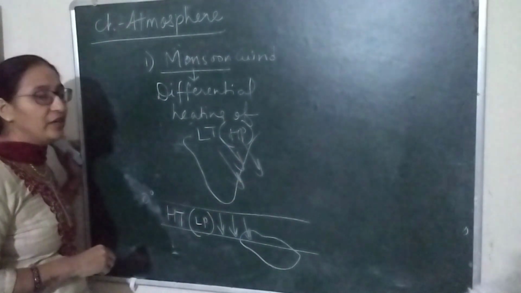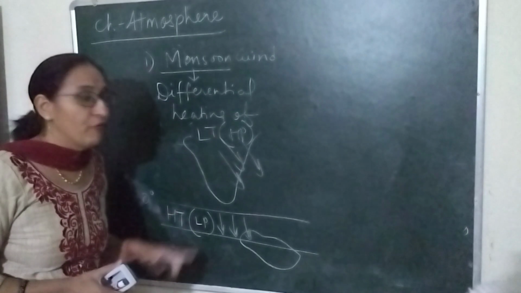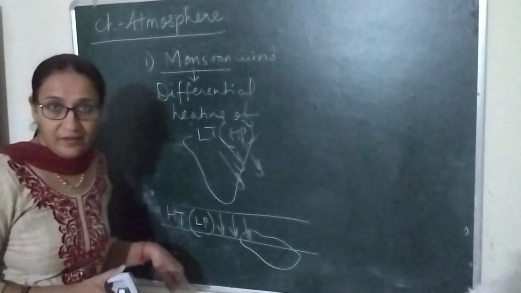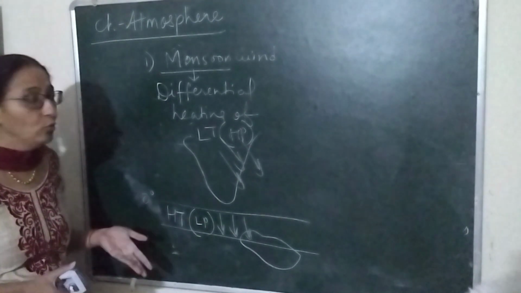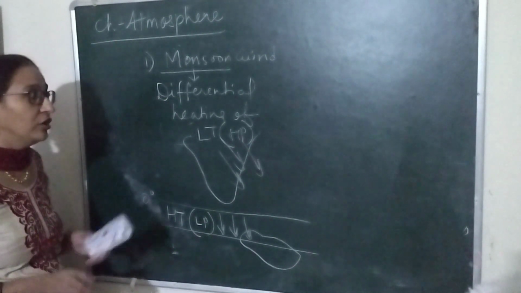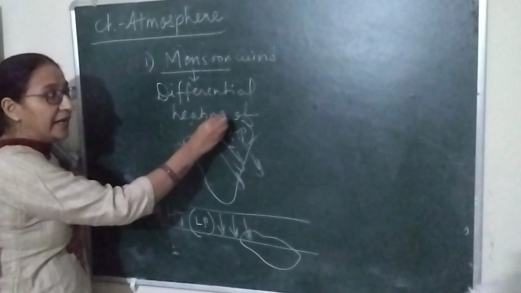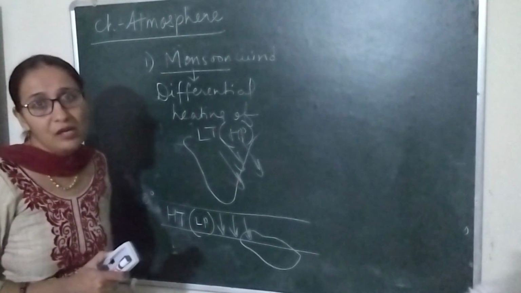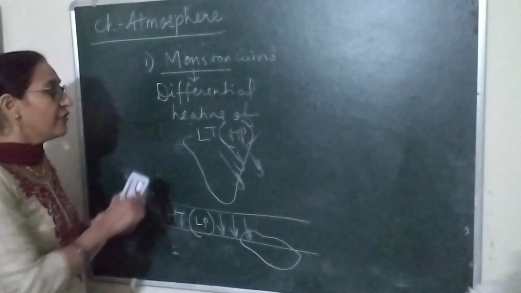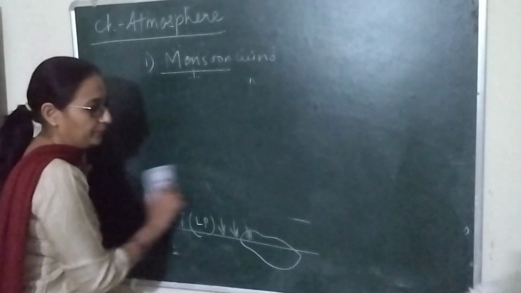So during winter, the wind blows from land to sea. It's all because of the differential rate of heating and cooling of land and water. Differential heating and cooling of land and water is the major cause of seasonal wind. So this is the one theory that we have to learn.